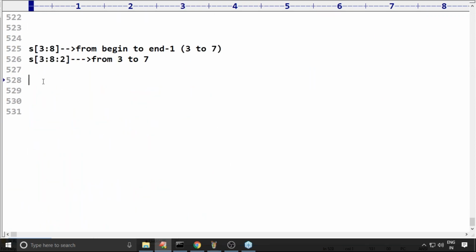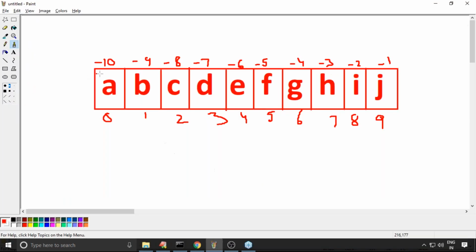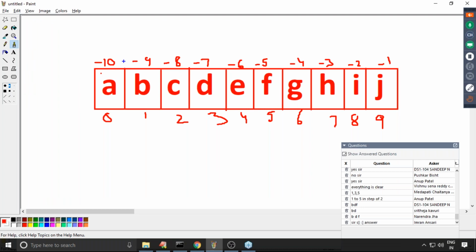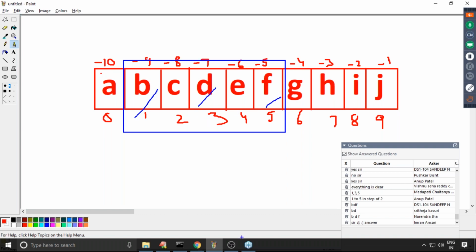Now observe, I'm going to take S of 1 colon 6 colon 2, sir. Can anyone please tell what answer we are going to get? 1 colon 6 colon 2. Is it forward direction or backward direction? Forward, from 1 to 5. Every time we have to consider every second character. B and then D and then F. B, D, F is the answer we are going to get.